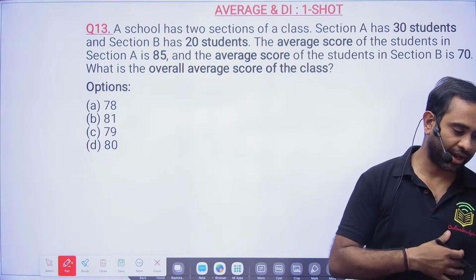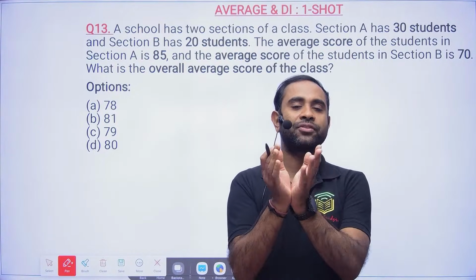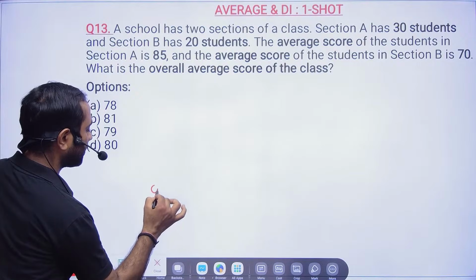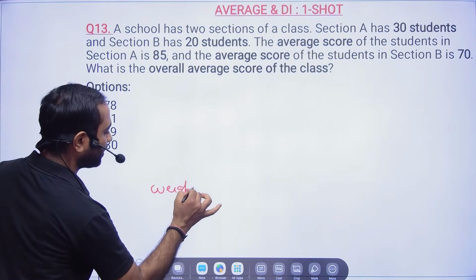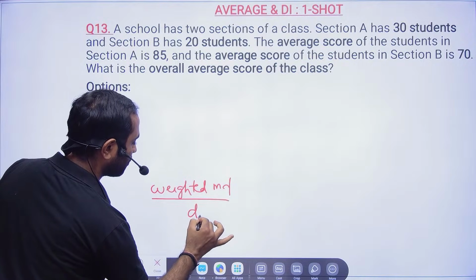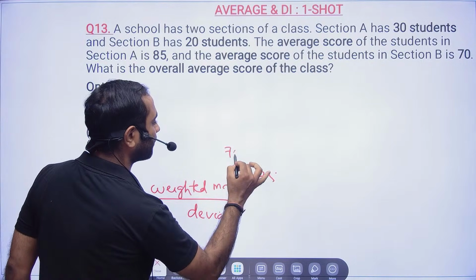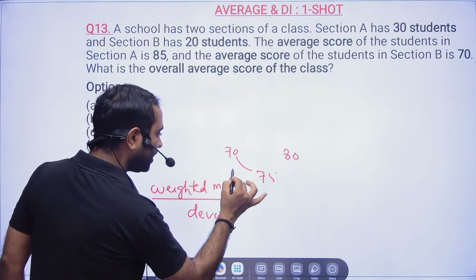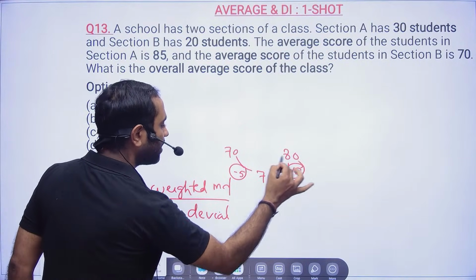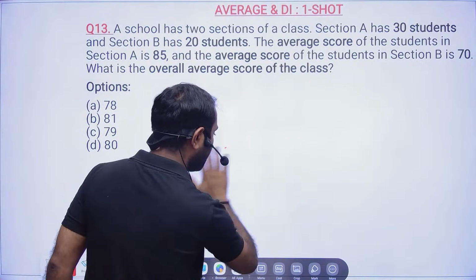Okay, so why do we have to reduce the number, sir? See, the reason we are reducing is that this weighted method is nothing but deviation. So you are finding the deviation. If it is 75, and here it is 70 and here it is 80, then here the deviation is minus 5 and here the deviation is plus 5. So we have taken one middle number and then we are trying to find out the deviation.